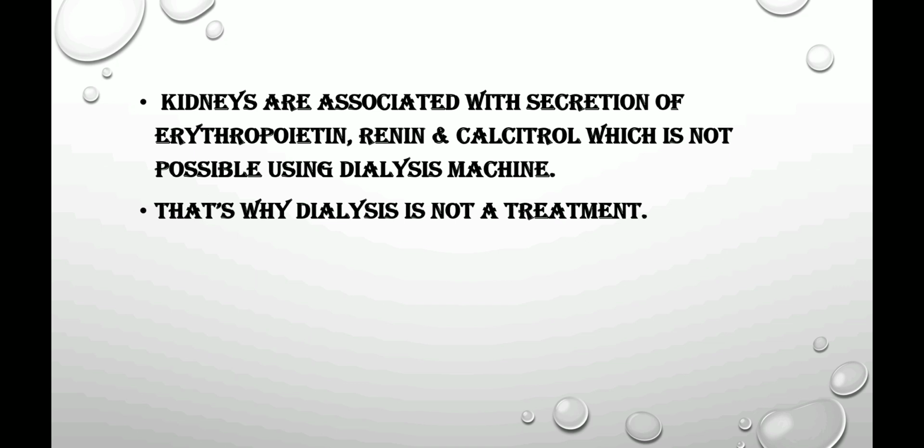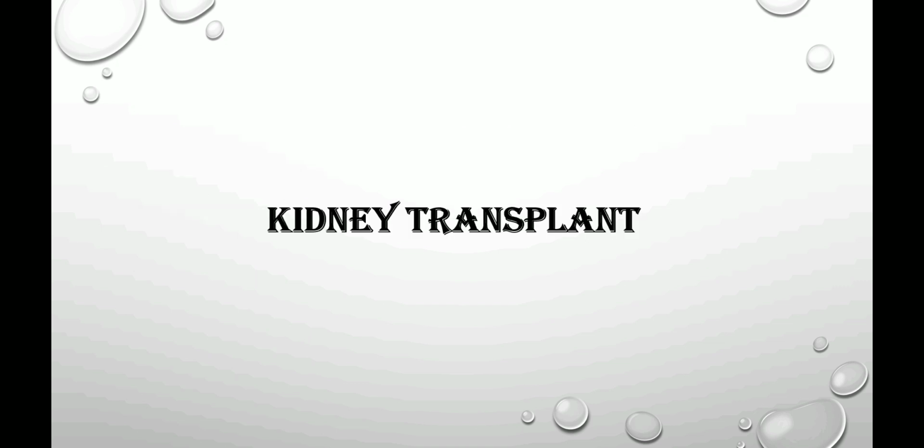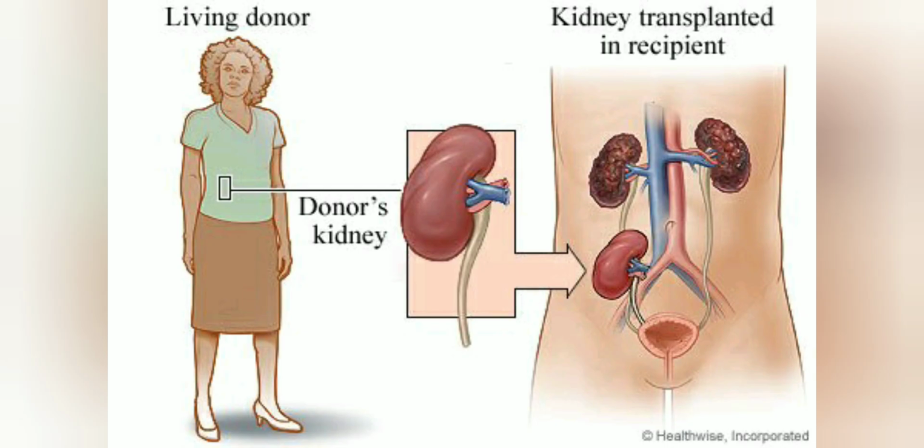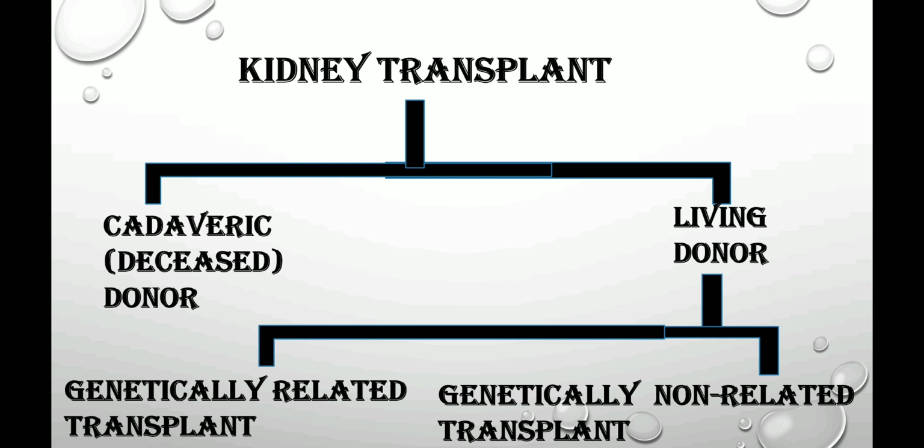Then what is the treatment for kidney disorder? The treatment is nothing but kidney transplant. It is an organ transplant of a healthy kidney into a patient with end stage renal disease. You can say kidney transplant is classified as cadaveric donor, or you can say deceased. The one who is dead is considered as a deceased donor, or living donor, the one who is alive and ready to give or donate a kidney, that is considered as a living donor.